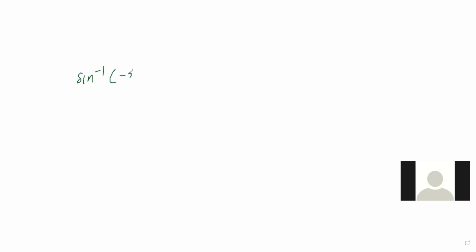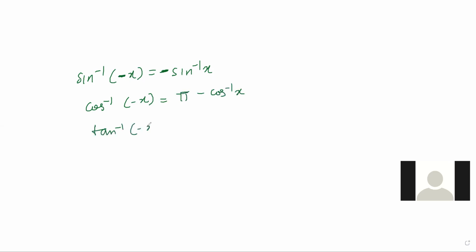Please write the next set of formulas. Very easy. Sine inverse minus x is minus sine inverse x. That means if you are getting a question and inside that minus is coming, you can take that outside. Cos inverse minus x is pi minus cos inverse x. Tan inverse minus x is minus tan inverse x.